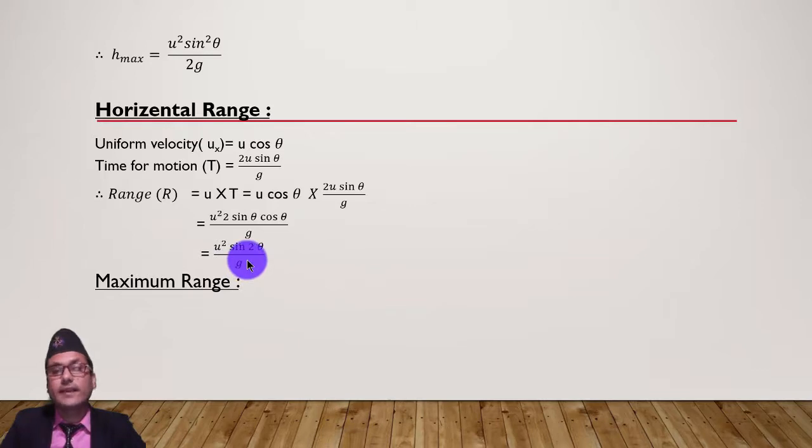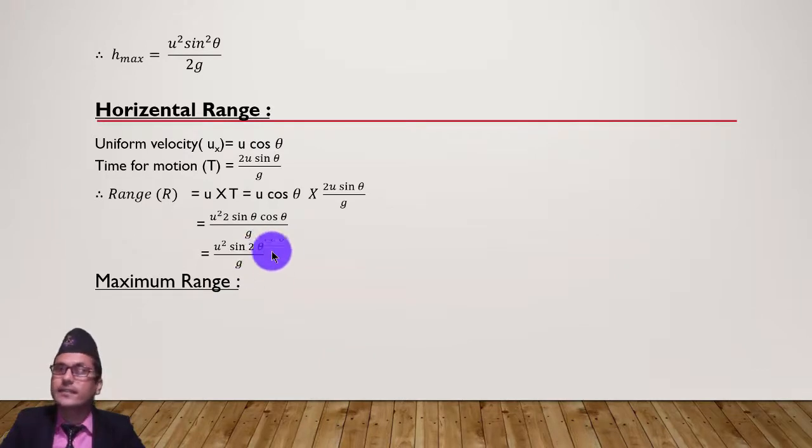And what is the maximum range here? Maximum range means the maximum projection of the body. How can we project the projectile to the maximum distance? Here u is constant all over the horizontal motion, and sin 2 theta, this theta, is responsible for the maximum range.